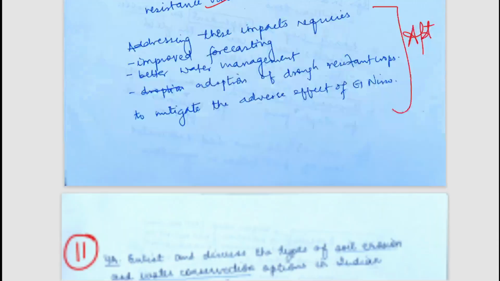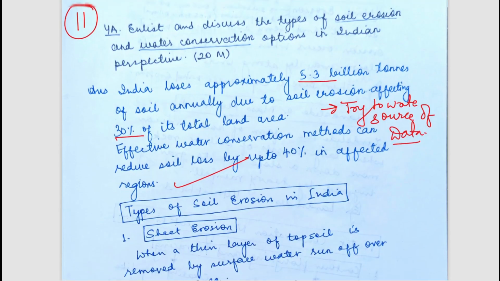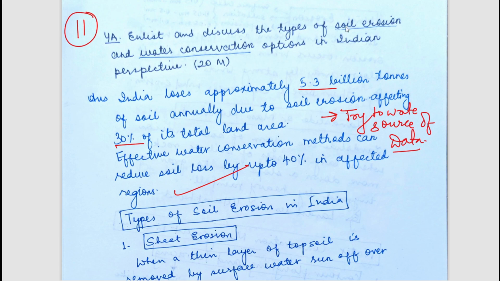So I hope you understand this. Now let's move to the next question. Enlist and discuss the types of soil erosion and water conservation options in Indian perspective.